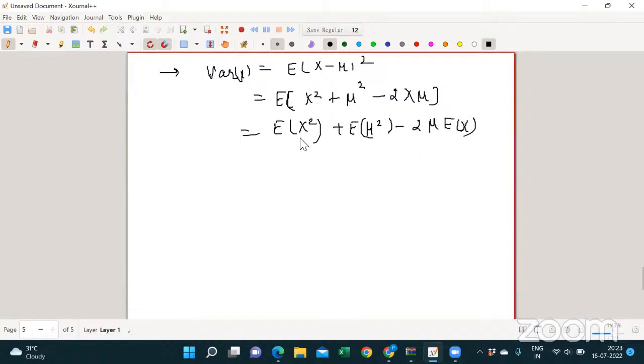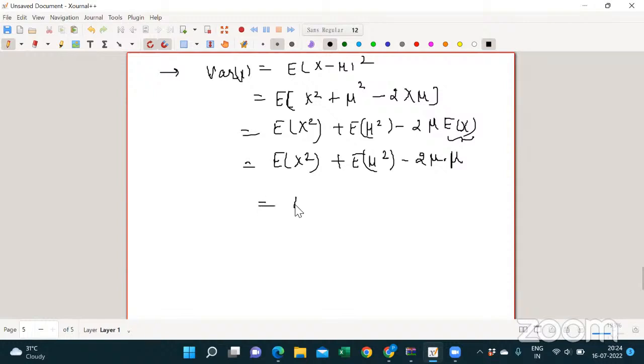You know the expectation of a constant is the same as that constant. Expectation of minus 2 mu, expectation of x, is what? Mu, right?